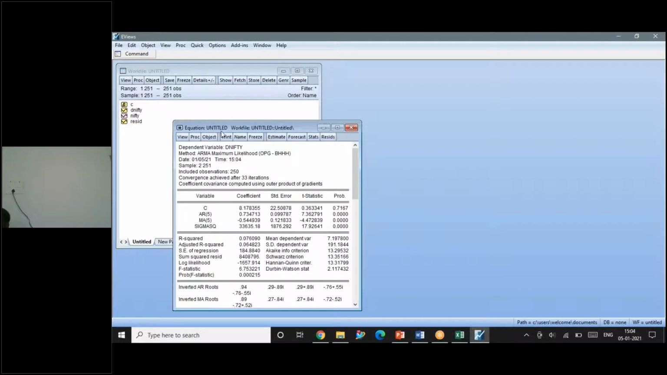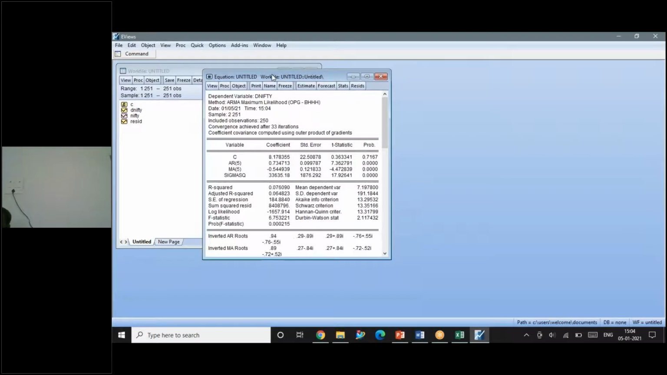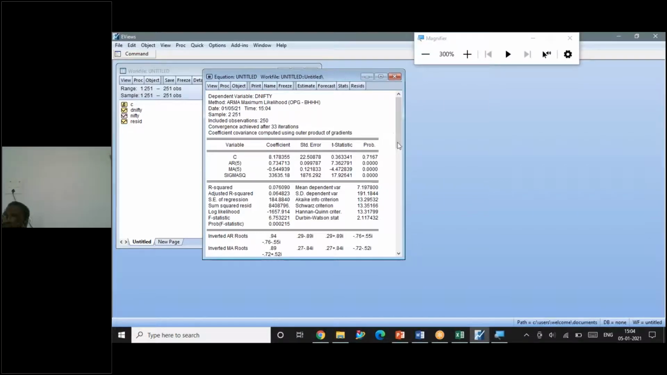See here, I have the results. Hope you all can see the results. I will tell you what are the parameters which are very important in this. This is the result for your easy reference. AR5 is the term, MA5 is the term. We should always ensure the coefficients are less than 1. The AR coefficient and MA coefficient should always be less than 1. Mostly it will be less than 1. Only in extreme cases it will not be like that.